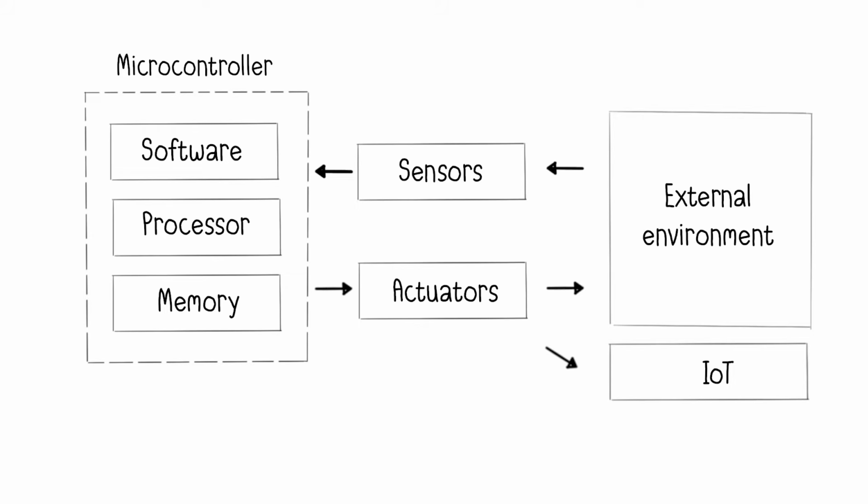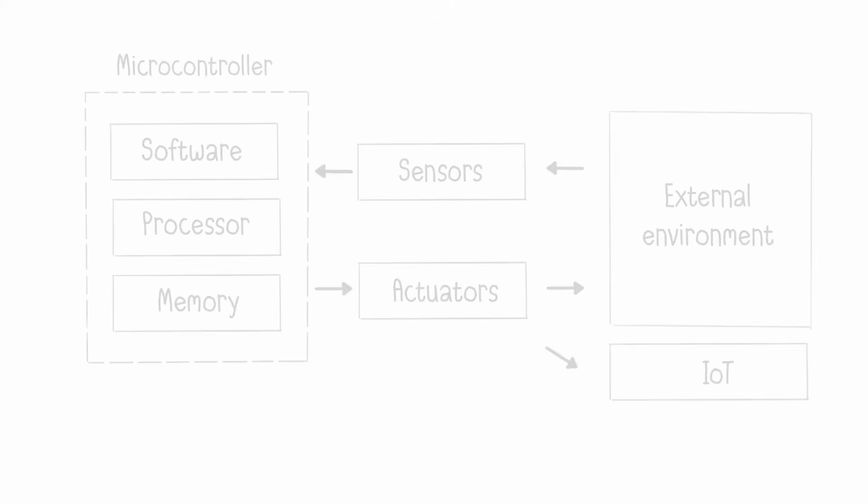These can include LEDs, display screens, speakers, alarms, or a combination of these, as seen in an airplane cockpit. Finally, embedded systems are equipped with communication means that enable them to communicate via the internet with external applications and end users. This is the phenomenon of the Internet of Things, or IoT.